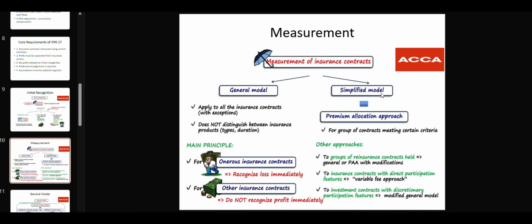The next model is the simplified model. It is also called the premium allocation approach. It's for a group of contracts meeting certain criteria. It's not for all insurance contracts, just like the general model. The approaches are: for a group of reinsurance contracts held, general or premium allocation approach with modification; for insurance contracts with direct participation features, the variable fee approach; and for investment contracts with discretionary participation features, modified. It's simply a modification of the general model which we have discussed here.